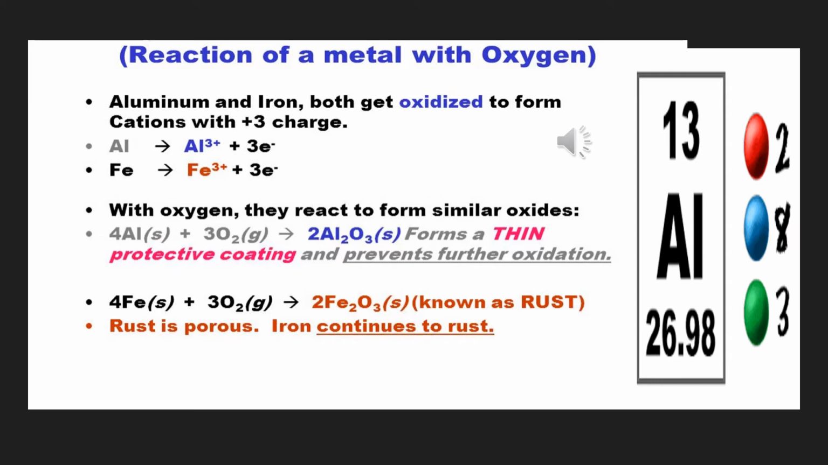What was first harming it becomes its blessing. Al2O3 is the aluminum oxide. When this coating has been formed, then it stops the further corrosion of aluminium.